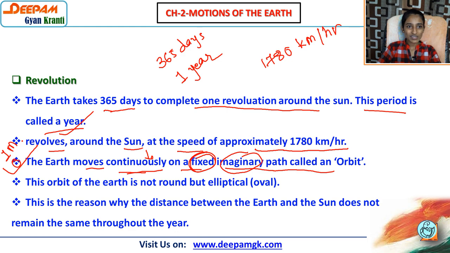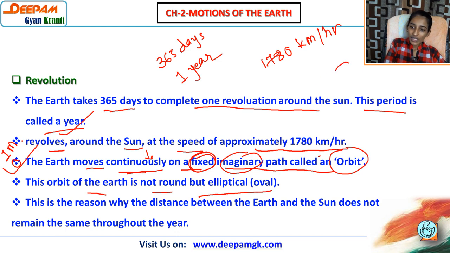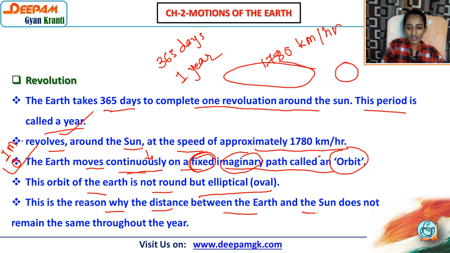ओके, एक इमेजिनरी लाइन है जो परमानेंटली वहाँ पे ड्रॉ नहीं है. So that path is called orbit. This orbit of the earth is not round but elliptical, मतलब ओवल. ये राउंड नहीं है, ओवल है, राइट, ऐसे. This is the reason why the distance between the earth and the sun does not remain the same throughout the year. It is also very important.